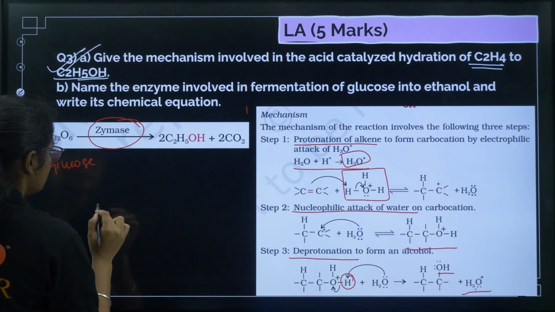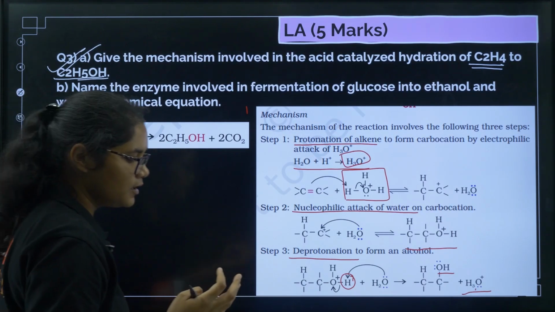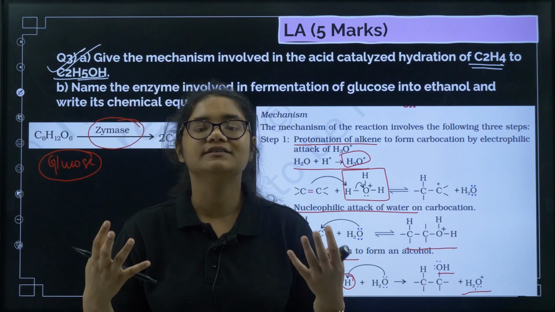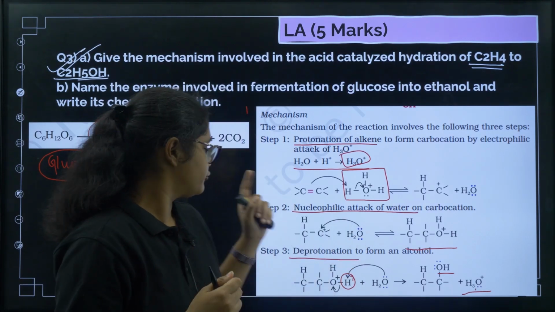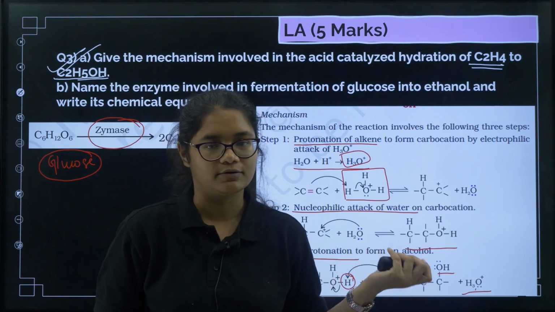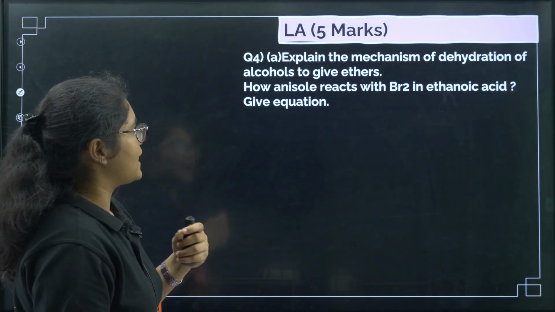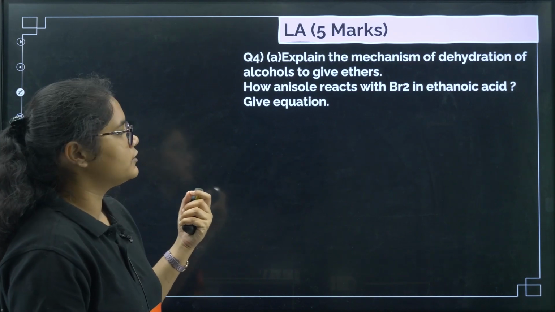Now see, glucose can be produced from the hydrolysis of sucrose or starch. You should remember zymase converts glucose to ethanol and carbon dioxide. Now next question, explain the mechanism of dehydration of alcohols to give ether.